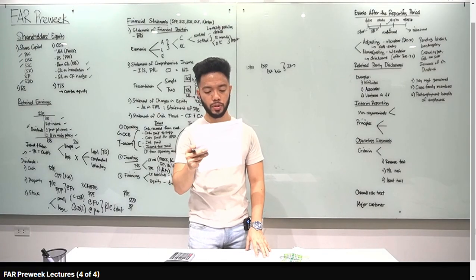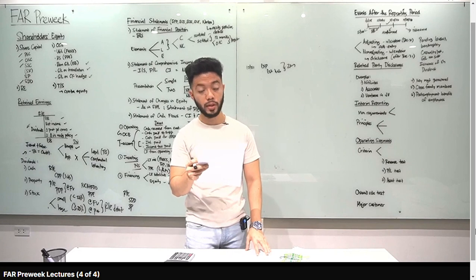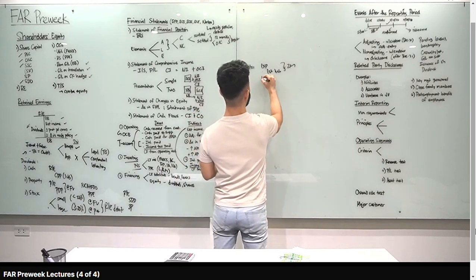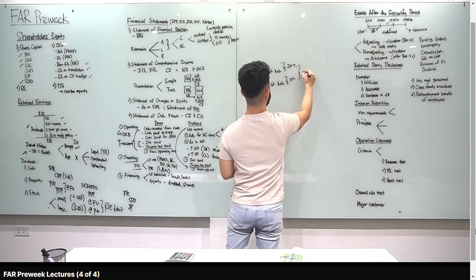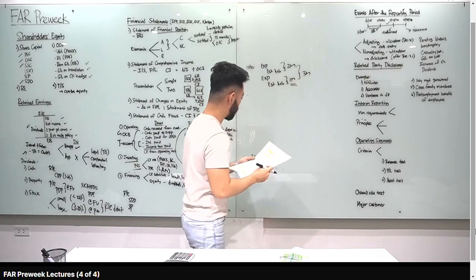sa events after the reporting period. The case was settled and paid by the entity 3 million. So yung 2 million, dapat 3 million yan. So may additional tayo na debit expense, credit estimated liability, 1 million para maging 3 million sila. So ang tanong yung additional, answer mo dyan, letter C, 1 million.